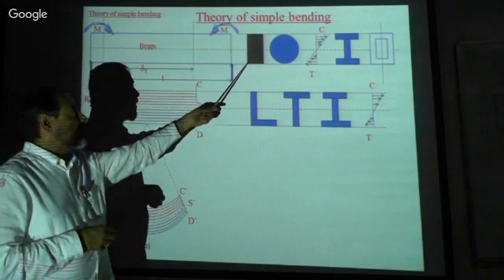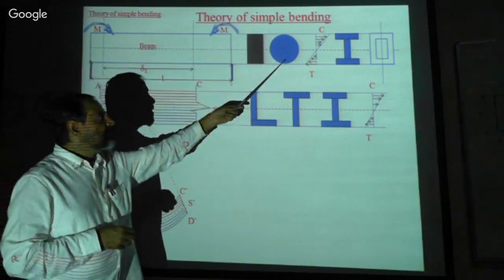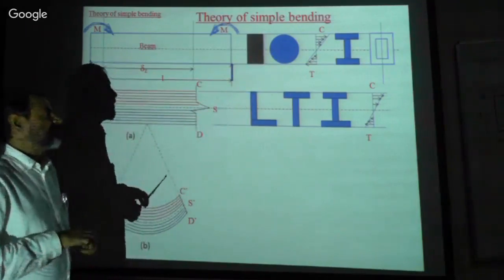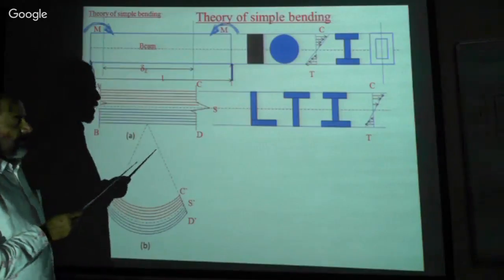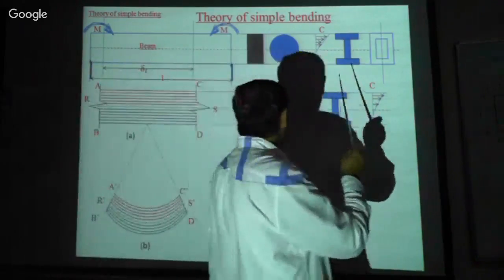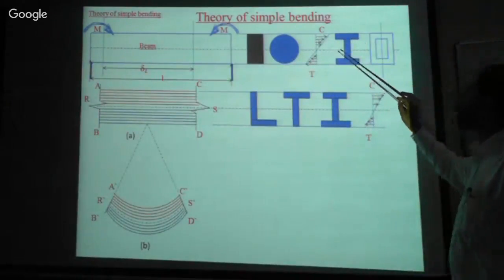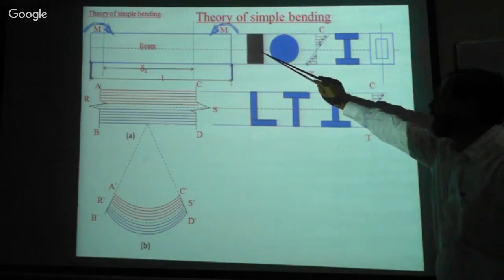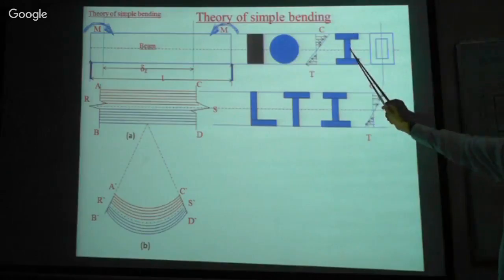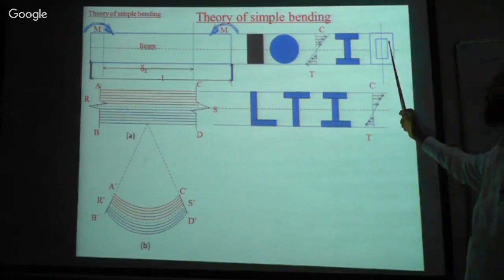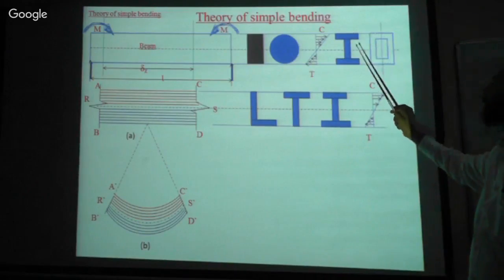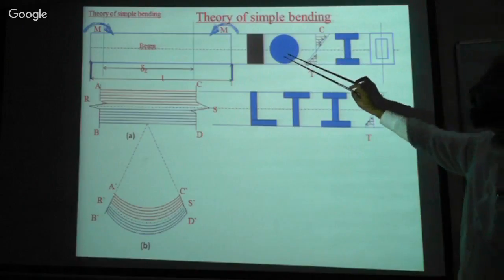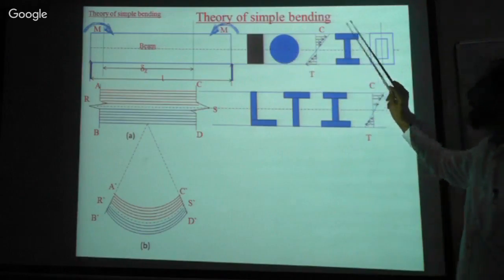This is one rectangular beam, and this is the circular beam. That is the rectangular beam, and this is an I section. These are all symmetrical beams.